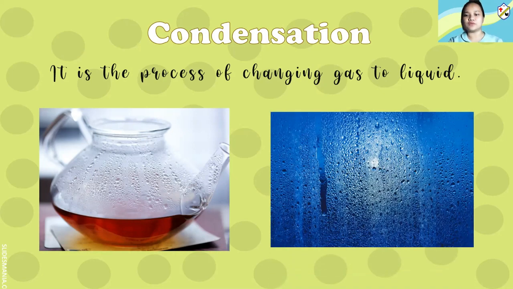And also, if you have noticed, if it's raining, if you look at your window, it's really hot, it's very clear. But when it starts to rain, it will become foggy. And even though your windows were not drenched with rain, still there are waters in it, droplets of water. That is condensation.